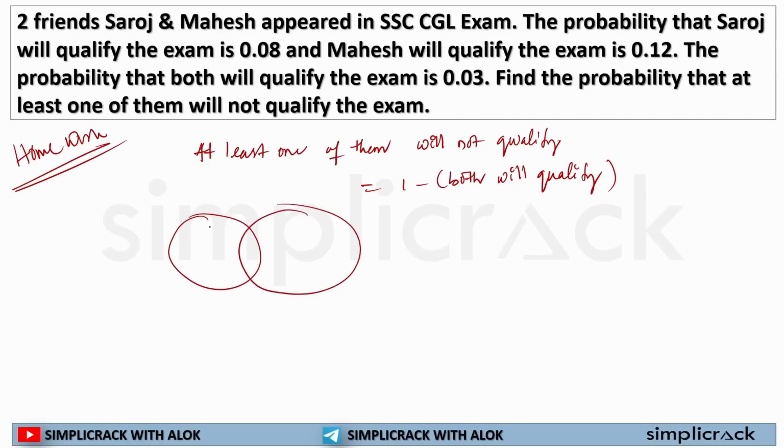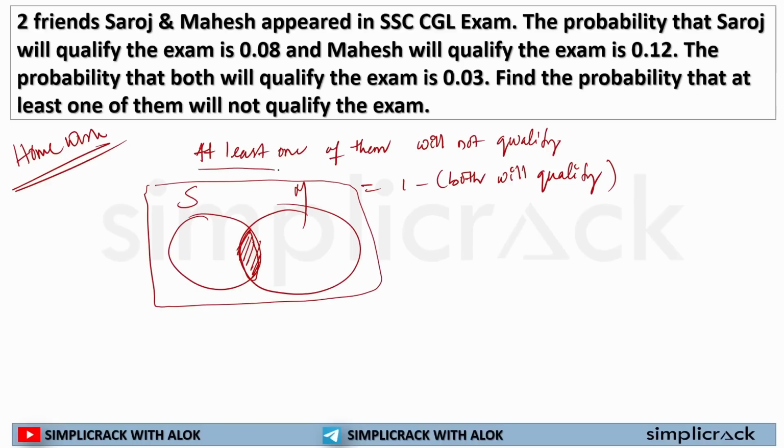If both are attempting the paper, this is where both will pass. If I exclude this particular part, in this case Saroj will fail, so at least one is failing. In this particular case Mahesh is failing, and in the whole part both will fail, right?